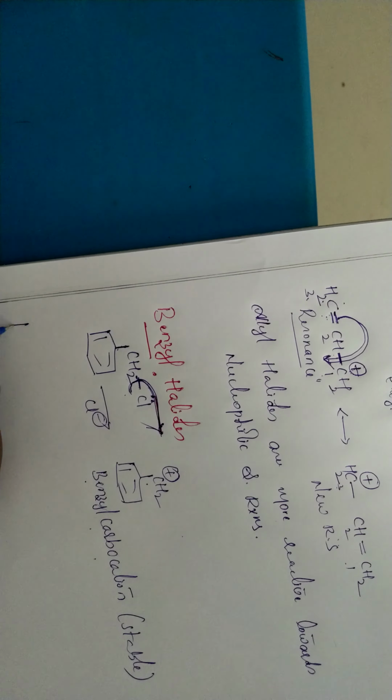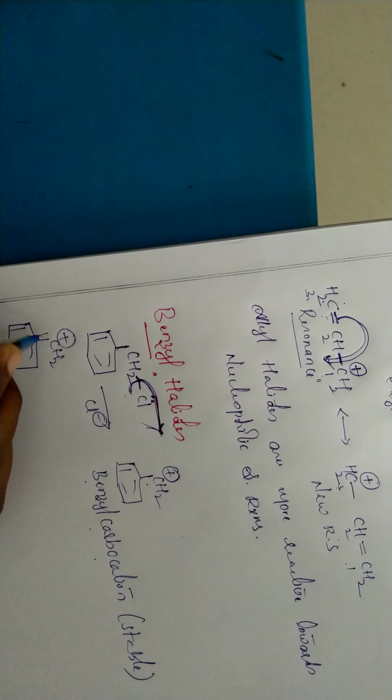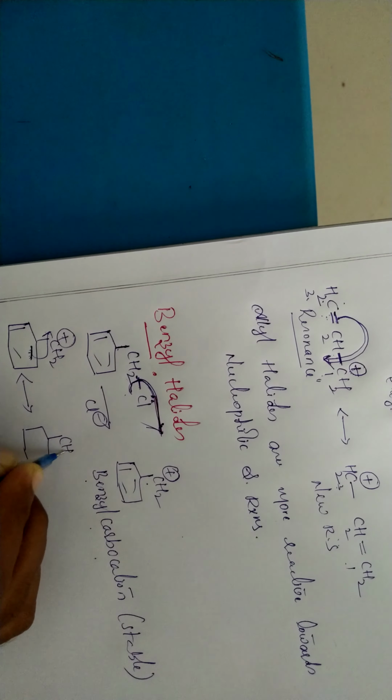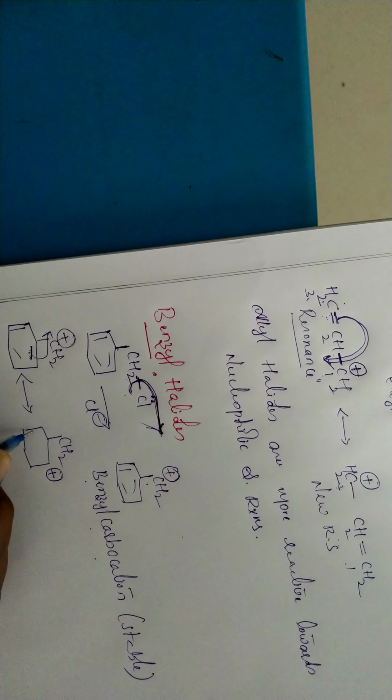See here, we have the benzyl carbocation. If any positive charge is there on the ring, the adjacent double bond, which means electrons, negative charge, will go and stabilize the positive charge. When the negative charge moves toward the positive charge, they become neutral. Here the carbon is donating electrons, so this carbon is getting the positive charge.